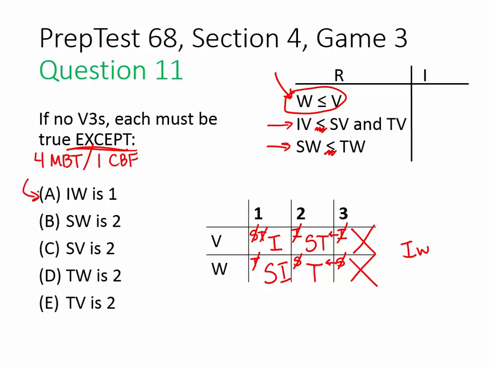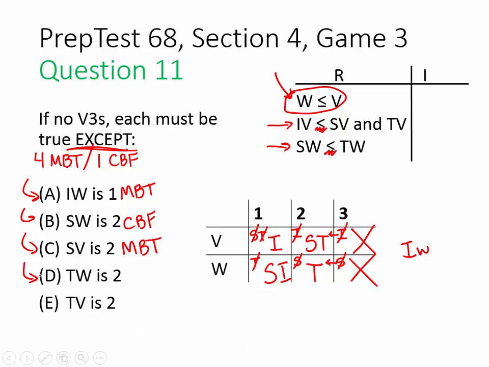A, IW is 1. That must be true. B, SW is 2. That not only could be false, that actually must be false in our diagram. Answer choice C, SV is 2. SV, in fact, is 2, that must be true.